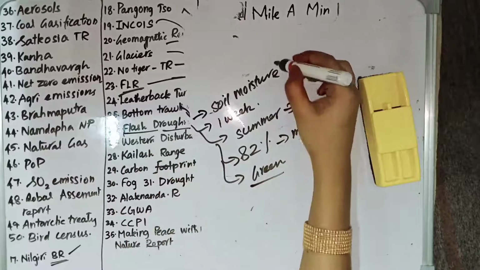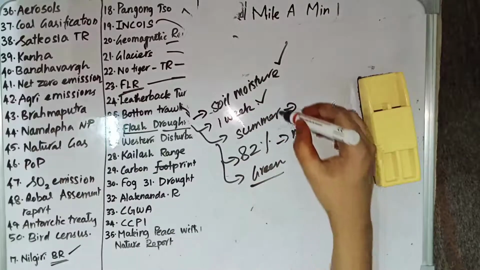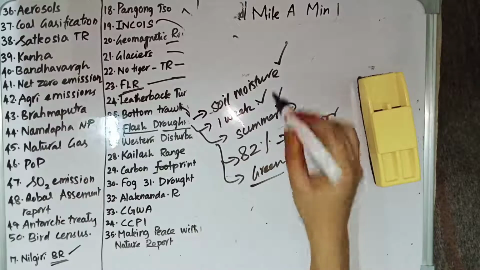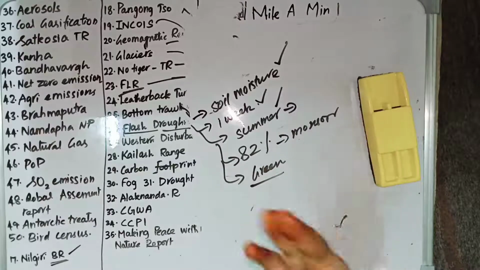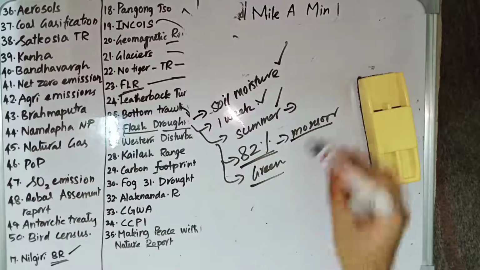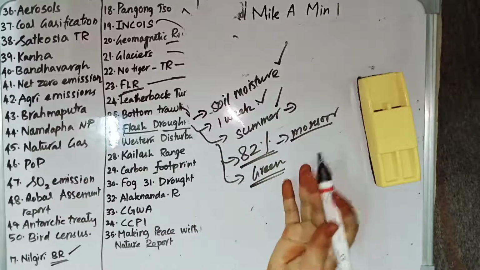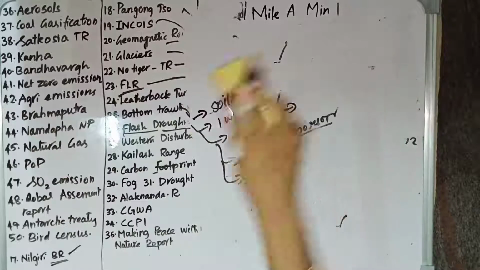So flash drought is due to the sudden decrease of soil moisture. It happens within a week or 2, and it is generally believed that it happens during summer because mostly it happened during summer in the Western countries. But in India, 82% of the reported flash droughts have happened during the monsoon period, and flash drought mainly happens because of anthropogenic causes like greenhouse emissions.